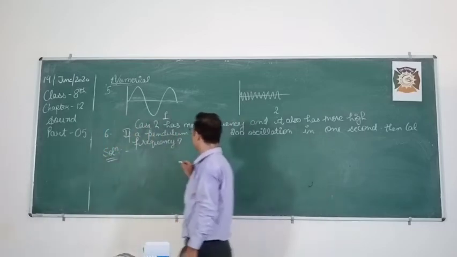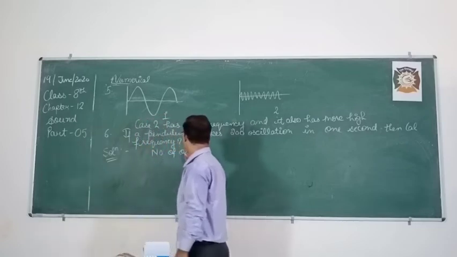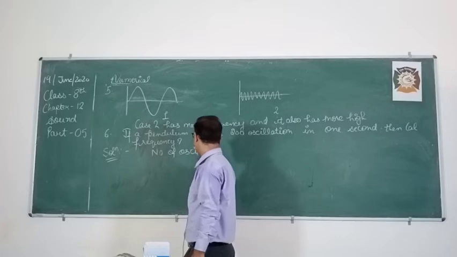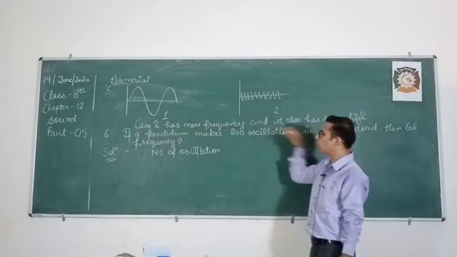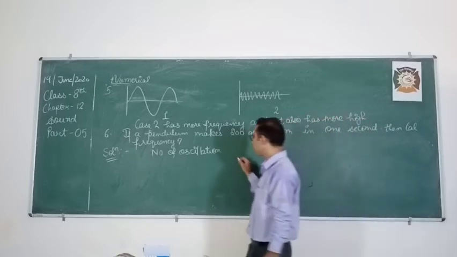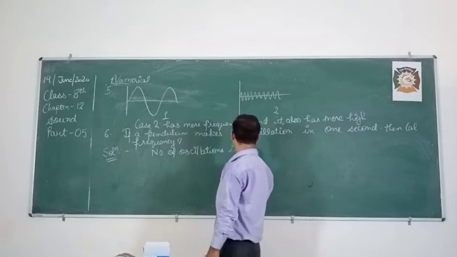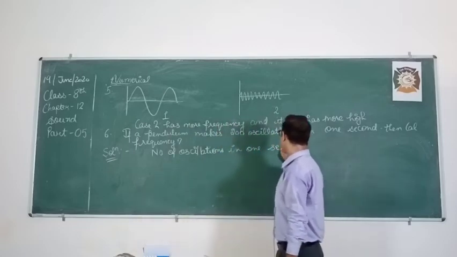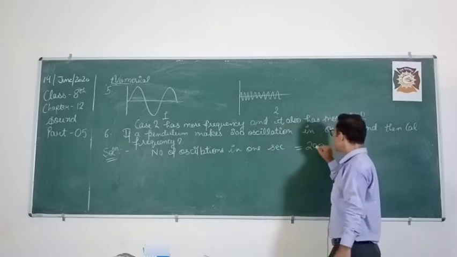So if pendulum makes 200 oscillations in 1 second, then number of oscillations in 1 second, how much has it covered? 200.